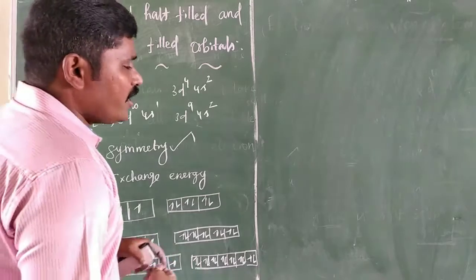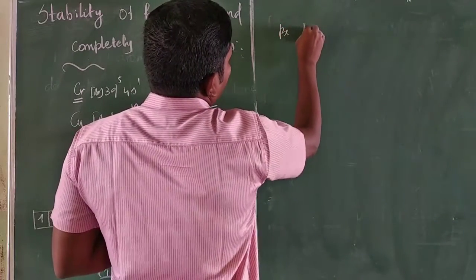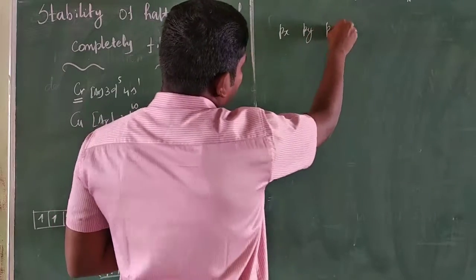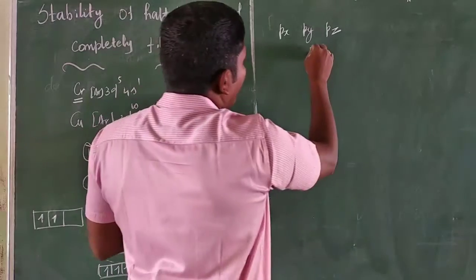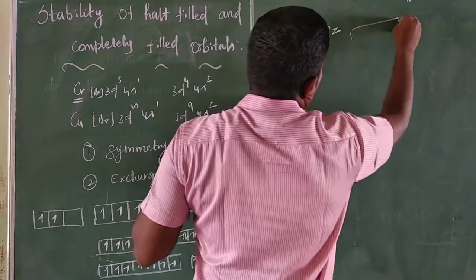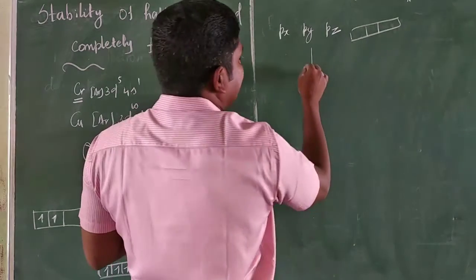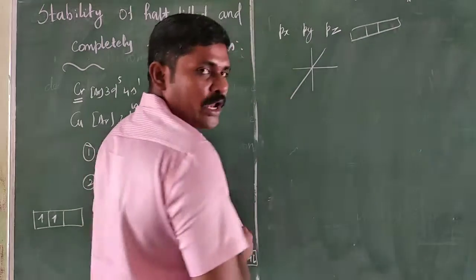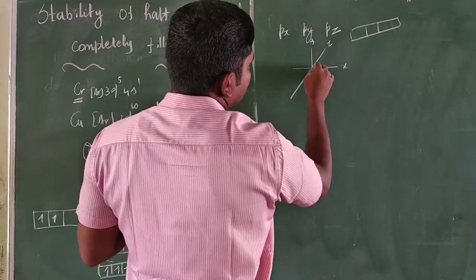For example, the degenerate orbitals px, py and pz have the same energy but different orientation in space.